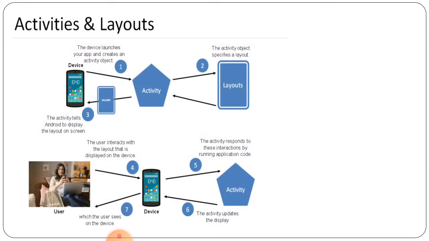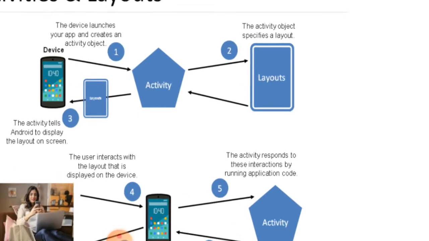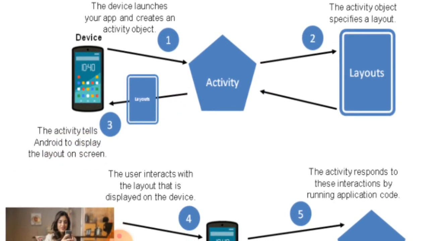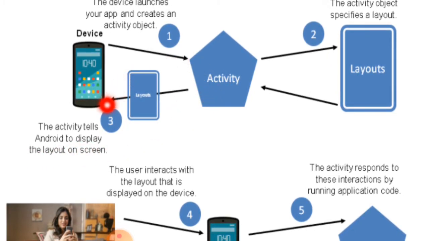Now here some activities and layouts are given. So first of all, the device, what is it doing here? It is launching your app and creates an activity object, right? So this is an activity object. Second part, this is a layout part, that activity object is specifying a layout, right? After that, third, the activity tells Android to display the layout on the screen. So this activity is telling to display the particular layout that is specified on the screen.